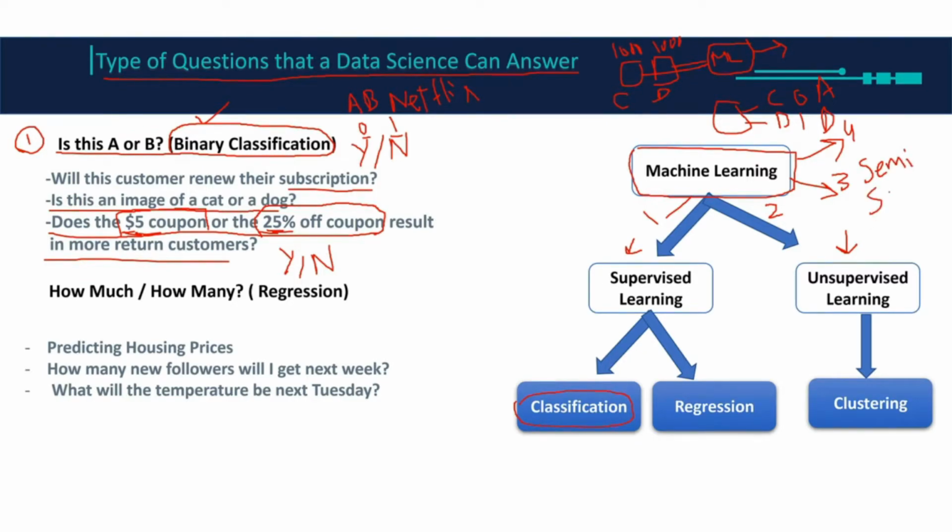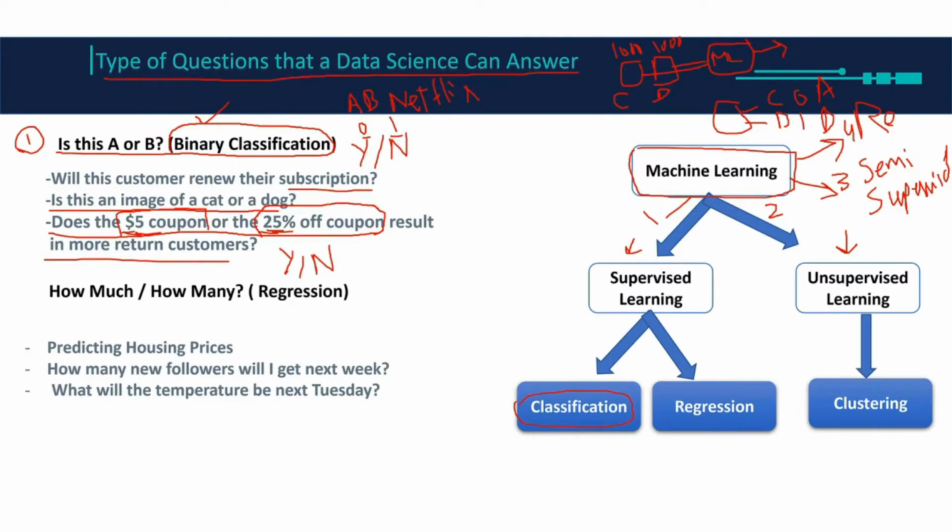I'm not going to explain it because we're not supposed to know it in this introductory course. Basically it means that half of the data is supervised and half of the data is unsupervised. What is supervised and what is unsupervised, we're going to learn in more detail in the upcoming slides, so just stay with me. The fourth one is called reinforcement learning.